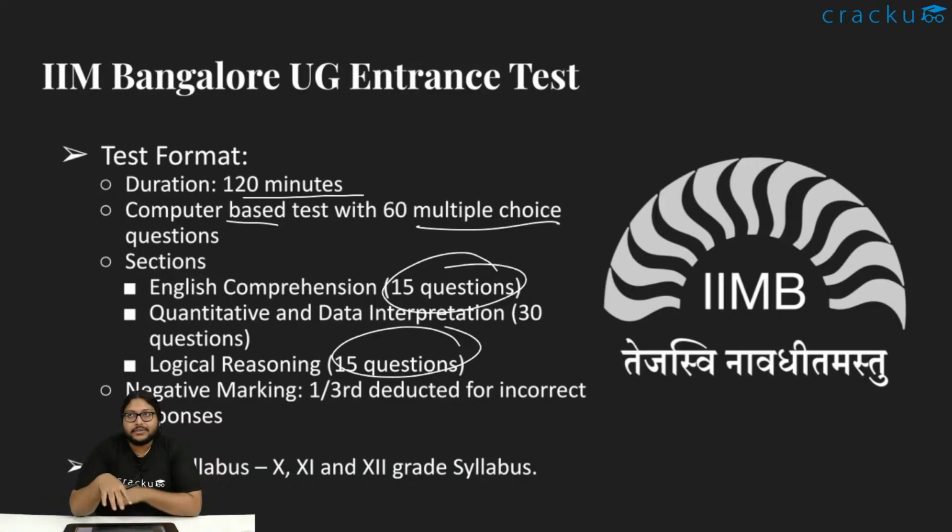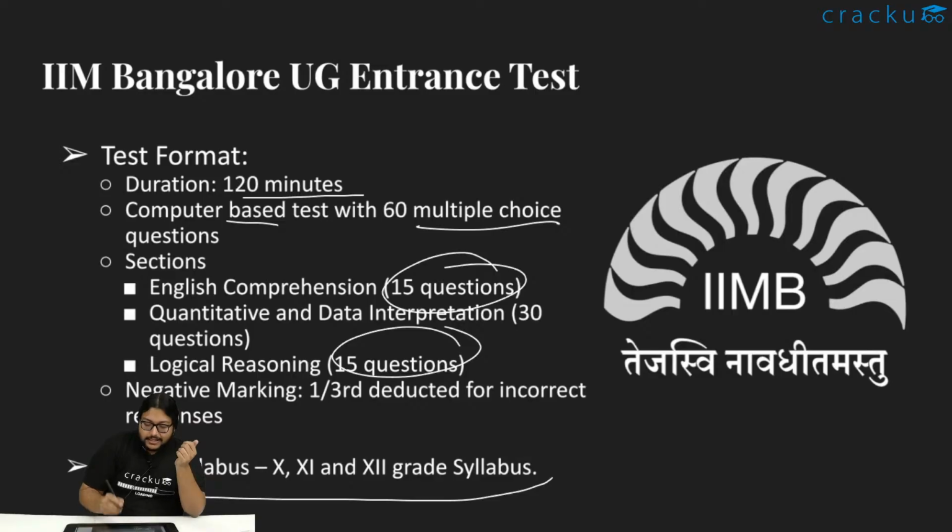That is why, before they actually release the syllabus, we at Cracku have decided to cover all the basics, so that when they release the actual syllabus, we can directly jump into the more difficult topics. The syllabus, as they have said, will depend on 10th, 11th and 12th, which might mean that in mathematics they might cover matrices and determinants.